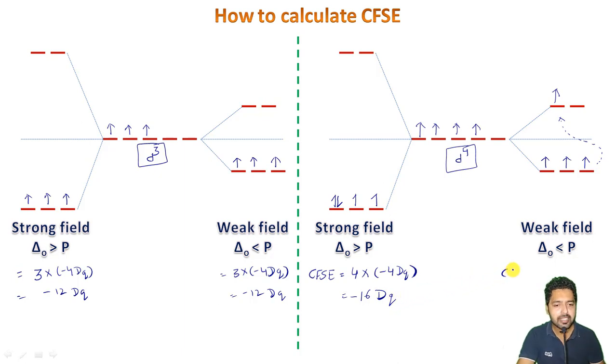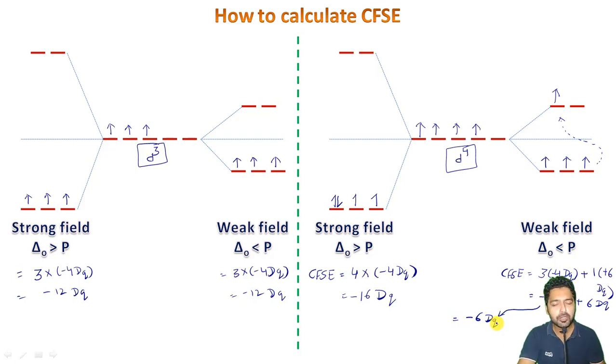Whereas in the other case the crystal field stabilization energy will be: 3 electrons present at minus 4 Dq plus 1 electron present at plus 6 Dq, which will give me minus 12 Dq plus 6 Dq, giving me a value of minus 6 Dq here, right?